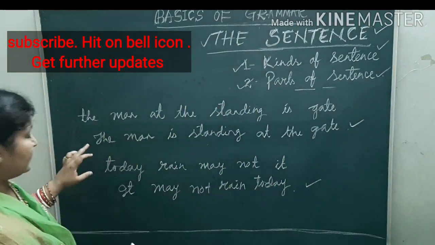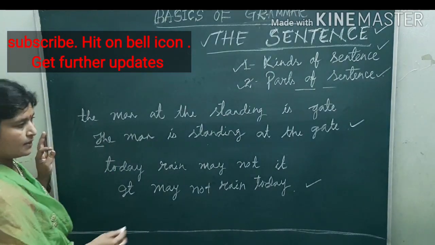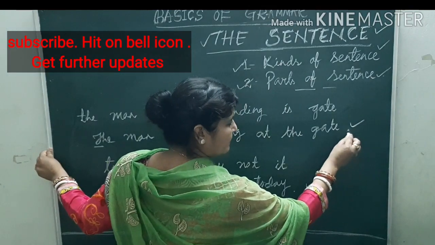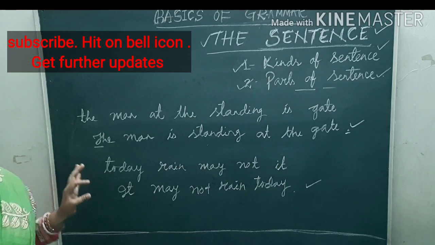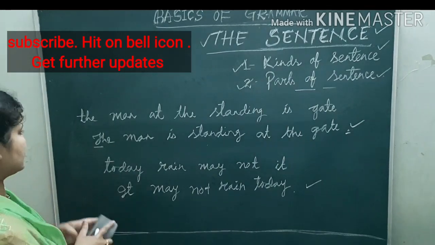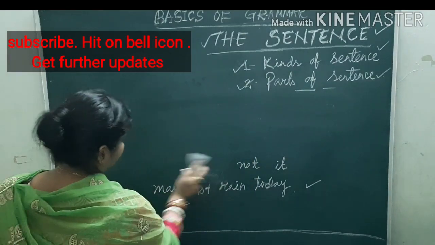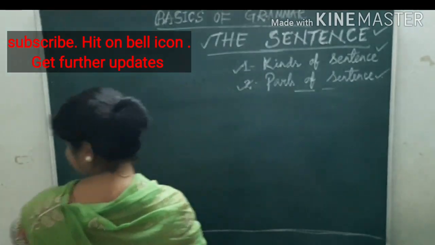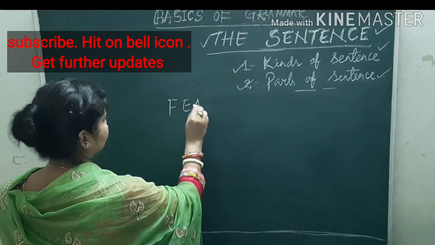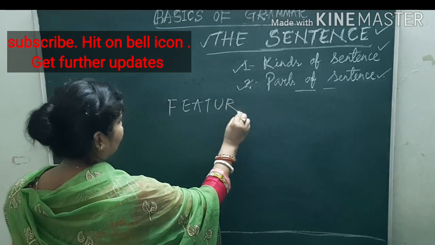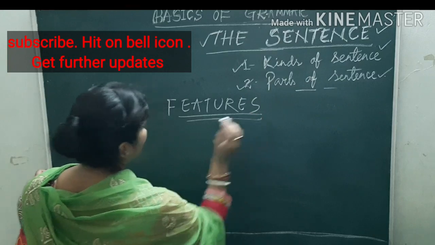See children, this sentence I have started with a capital letter and ended with a full stop. In the same way, a sentence has some features. What are the features?